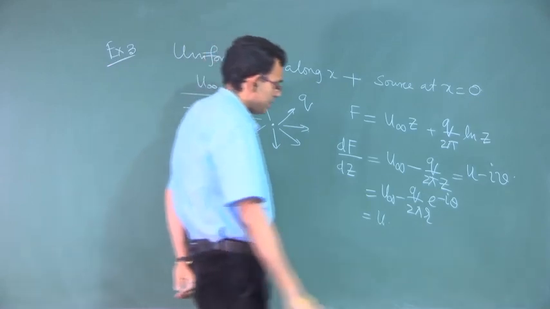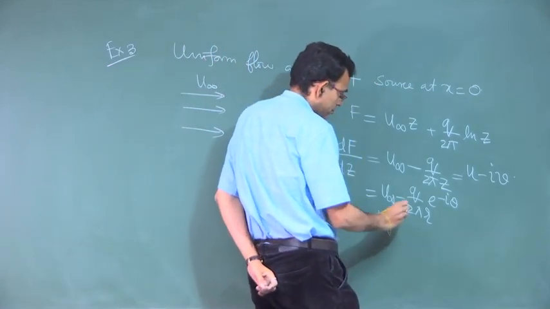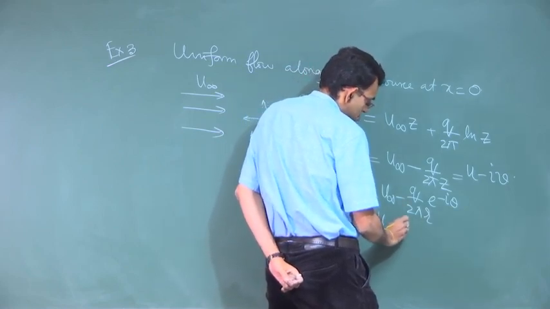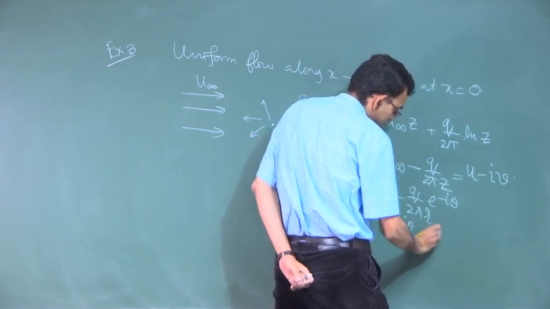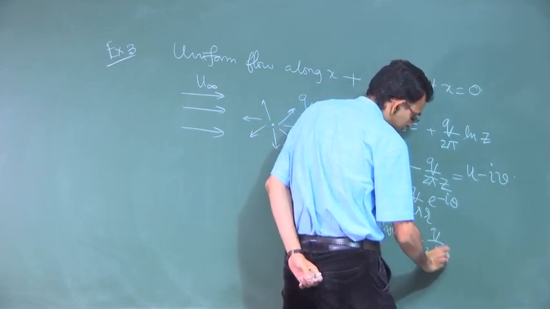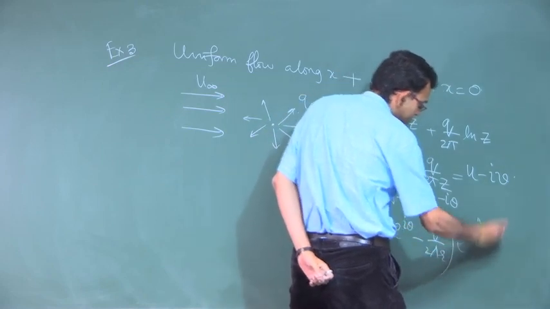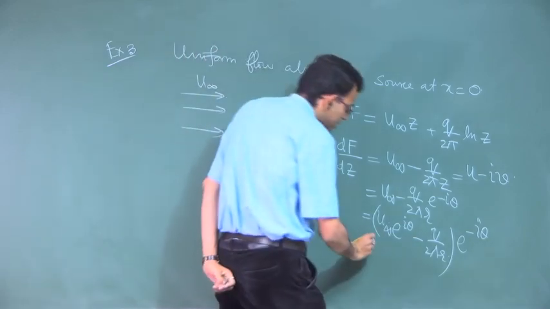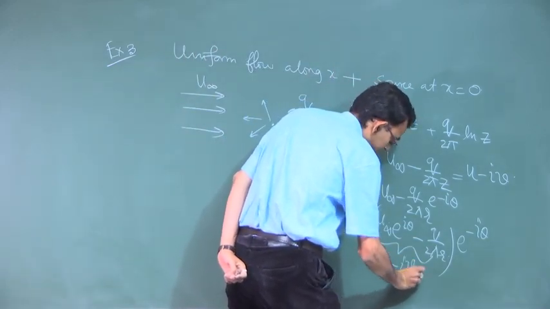So, it is u infinity e to the power i theta plus q by 2 pi r e to the power minus i theta, right. Why have we written it in this way? Because this will now be Vr minus i V theta.